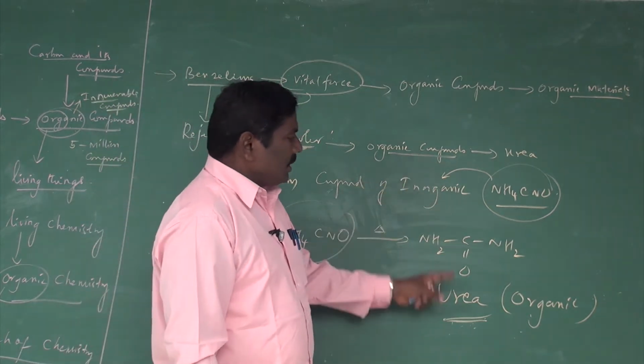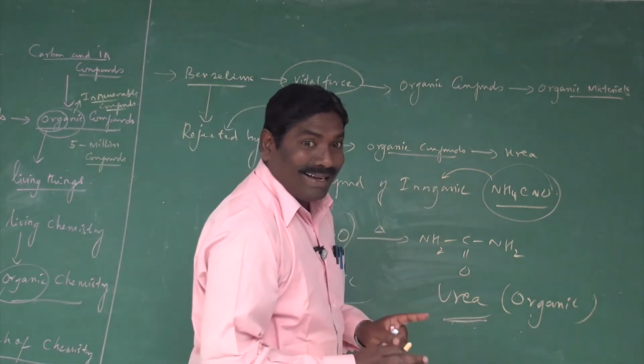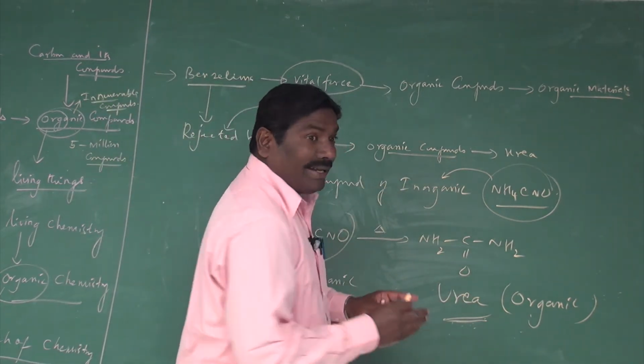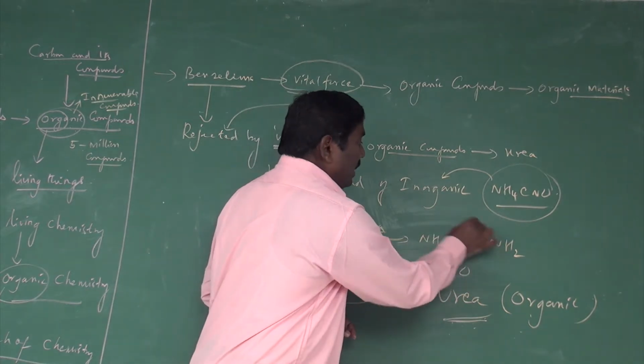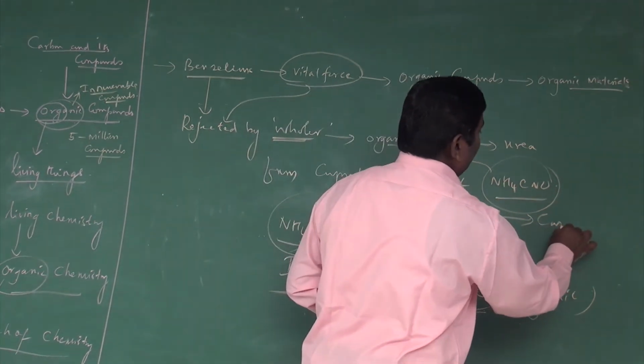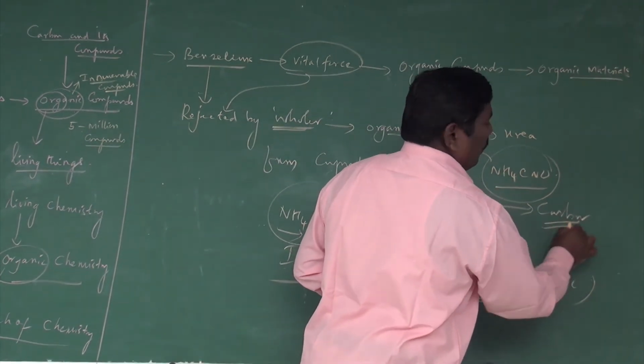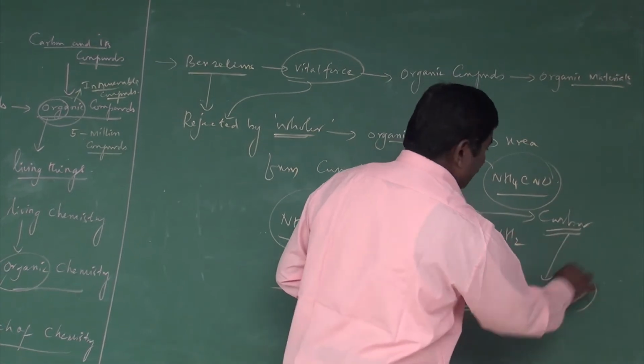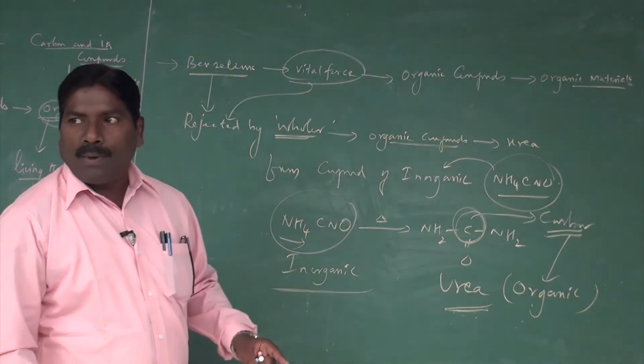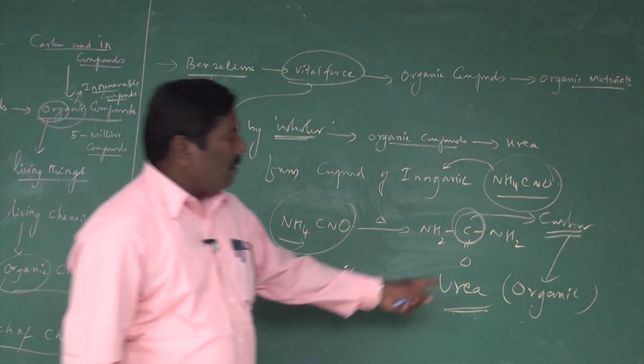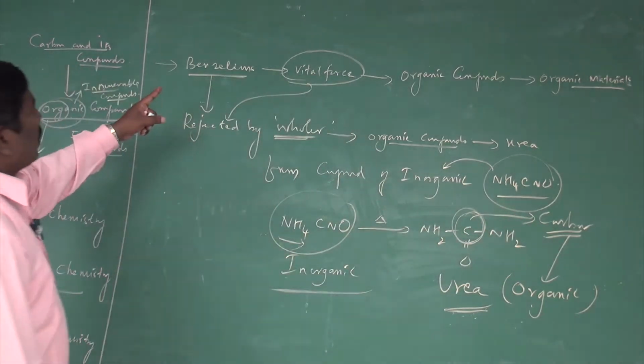Why is urea called an organic compound? Because it contains carbon. A compound which contains carbon is called organic. Carbon is the base for organic chemistry.